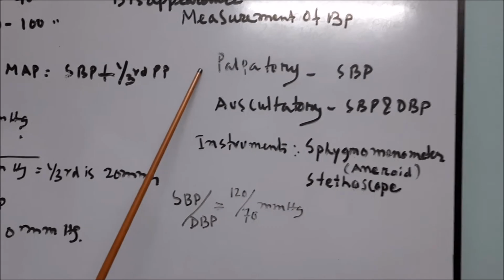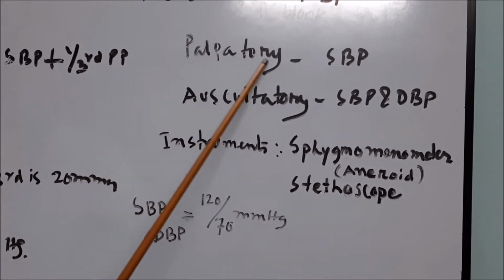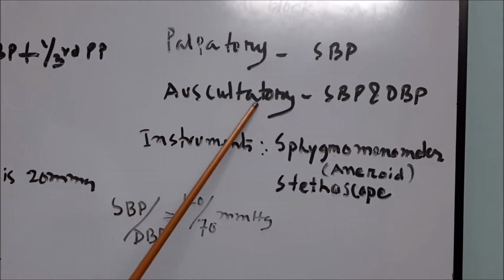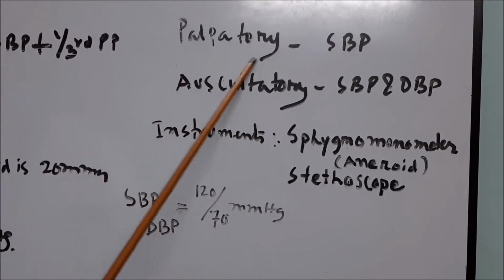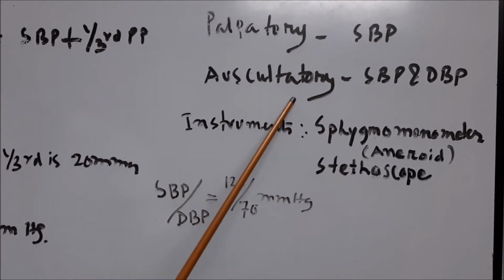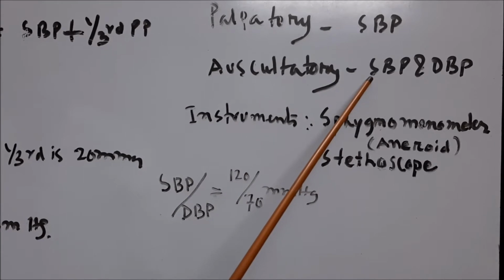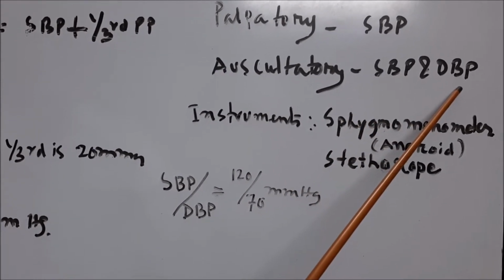Now, during measurement of blood pressure, there are two ways. One is the palpatory method, another is the auscultatory method. By the palpatory method, you can measure only systolic blood pressure. But by the auscultatory method, you can record both systolic blood pressure and diastolic blood pressure.